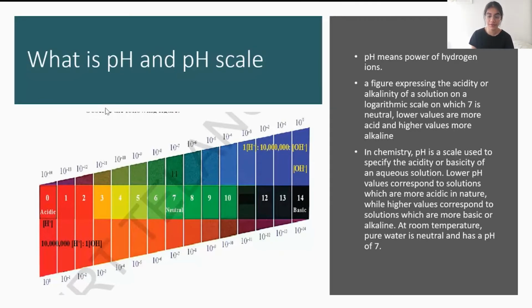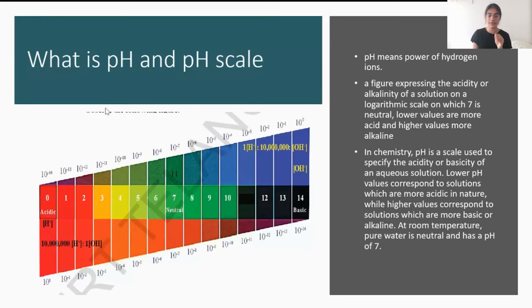The color that you see, going from reddish to a bit orange yellowish, represents lowering in acidity or lower hydrogen ion concentration. Then as the color goes darker, from greenish to bluish to darkish blue to purplish, we see lower hydrogen ion concentration, more hydroxyl ion or OH minus ion concentration, and more basicity.